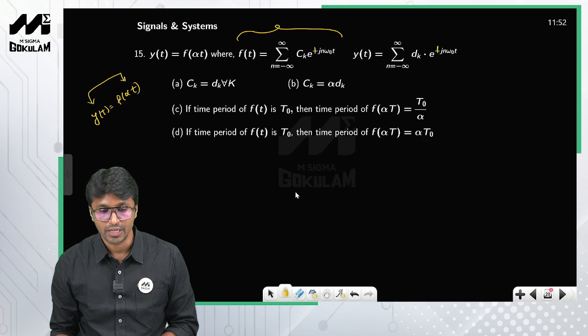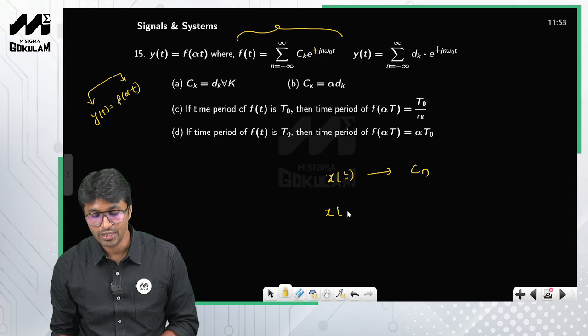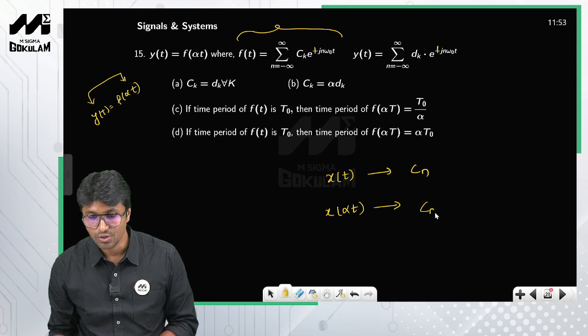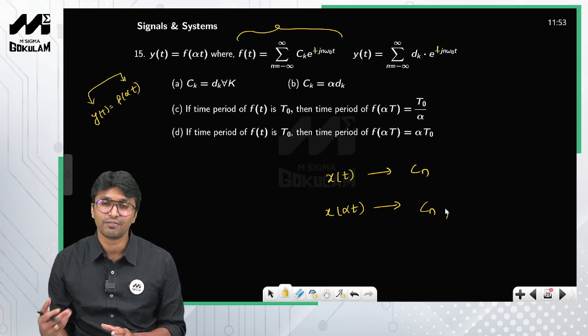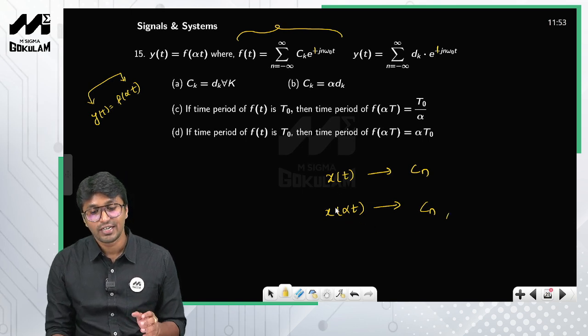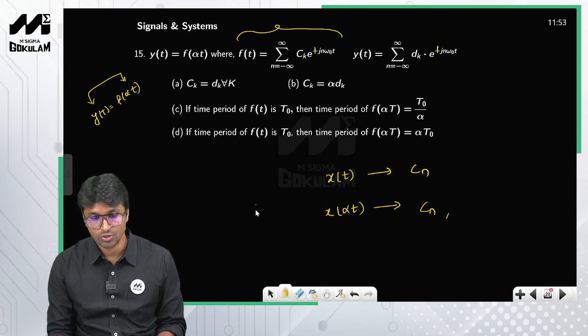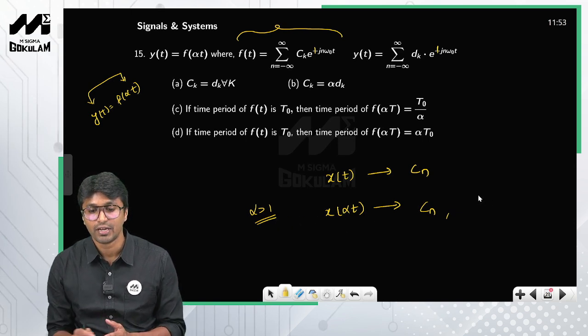So scaling property, we have already learned that: if x of t has Fourier series coefficient Cn, what will be the Fourier series coefficient of x of alpha t? The Fourier series coefficient of x of alpha t is also Cn. The only thing is that the signal in the frequency domain gets scaled, right? The signal in the time domain has compressed. So if alpha is greater than 1, the signal in the time domain has compressed, obviously the signal in the frequency domain will expand, right?